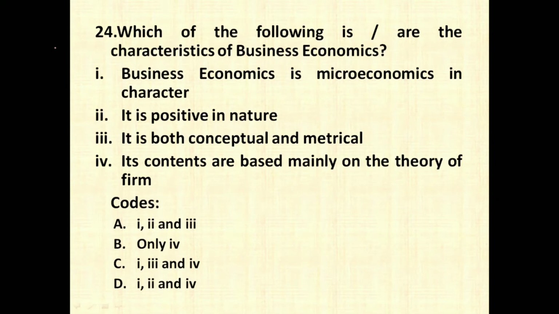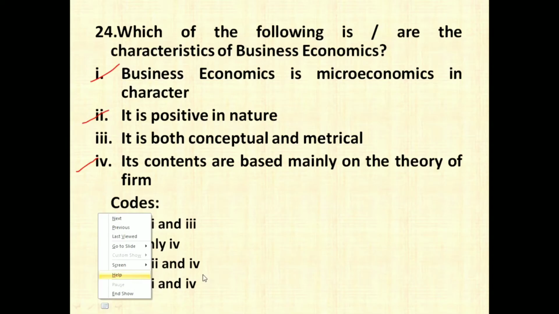The next question is, which of the following is or are the characteristics of business economics? Business economics is microeconomics in character. Definitely this is a feature of business economics. It is positive in nature. Definitely it is also a feature of economics. It is both conceptual and metrical. No, we cannot say that, because it is also theoretical. Its contents are mainly based on the theory of the firm. Definitely right. So the right answer is going to be options 1, 2 and 4, which is option number D.